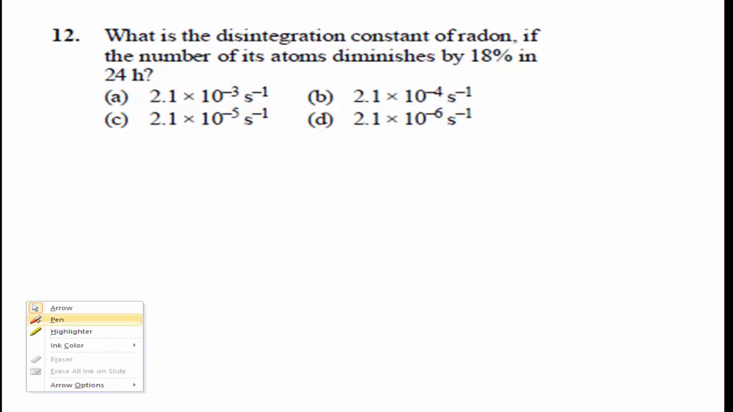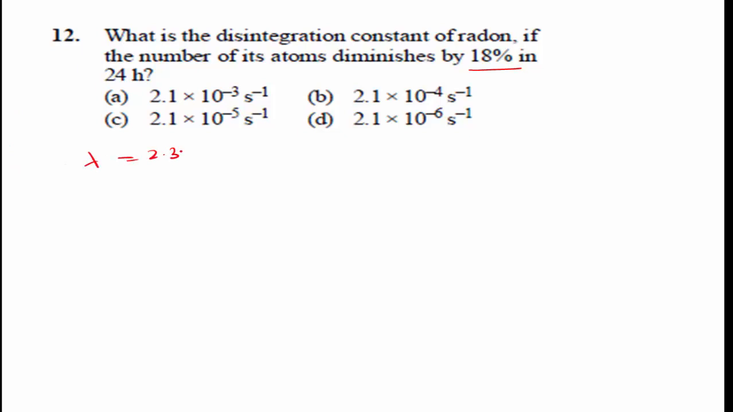Question number 12: what is the disintegration constant of radon if the number of its atoms diminishes by 18% in 24 hours? For nuclear disintegration, lambda is equal to 2.303 divided by T into log of n naught divided by n naught minus n. This is the formula.